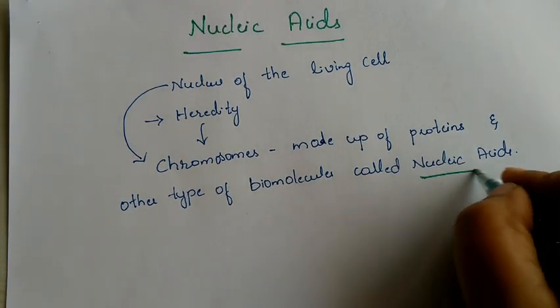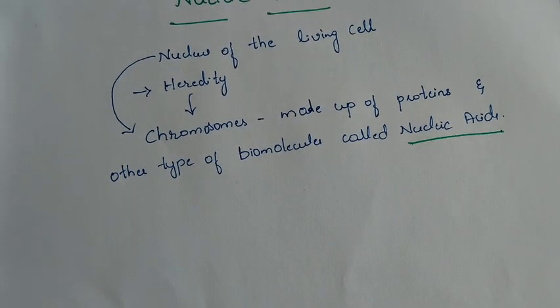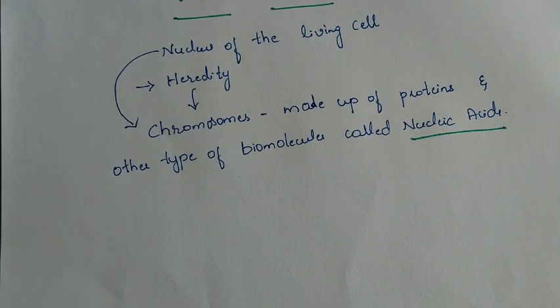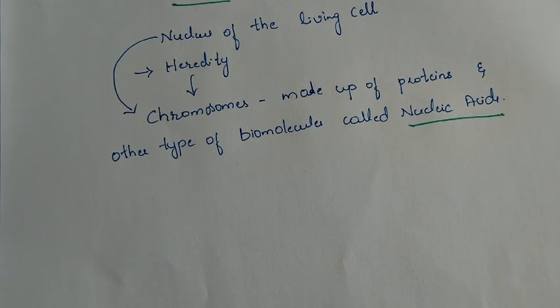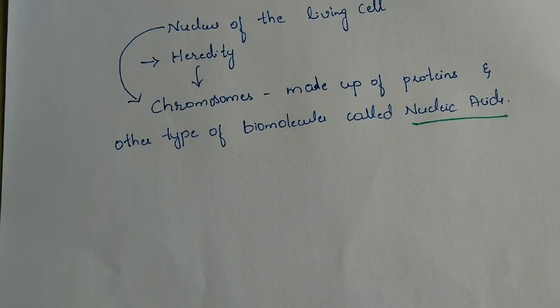So this is what the nucleic acids are, which are responsible for heredity or transmission of one character from one generation to another generation. I hope it is clear. Next. So what are these nucleic acids?